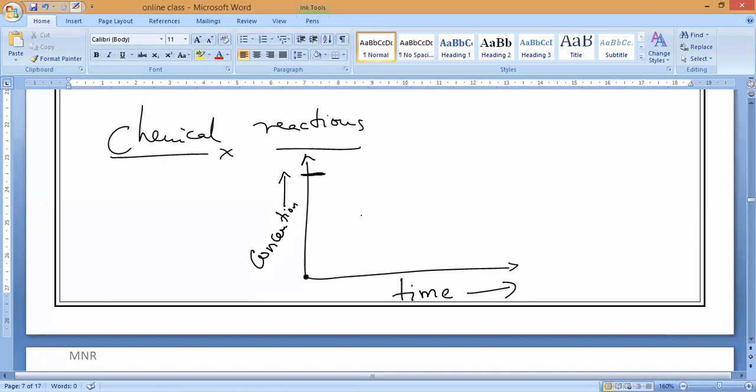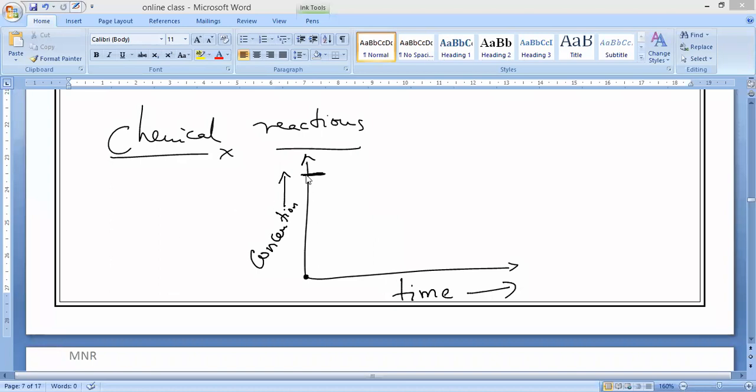Now when the time keeps on increasing, will the amount of reactants decrease or increase? It will decrease. Why? Because the products will keep on increasing. This is the change in the concentration of reactants and products in unit time. So when the reactants are converting into products, whose amount is increasing? Products amount is increasing and the reactant amount is decreasing.